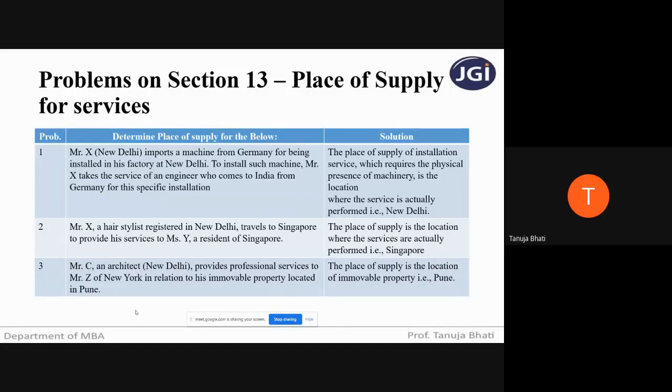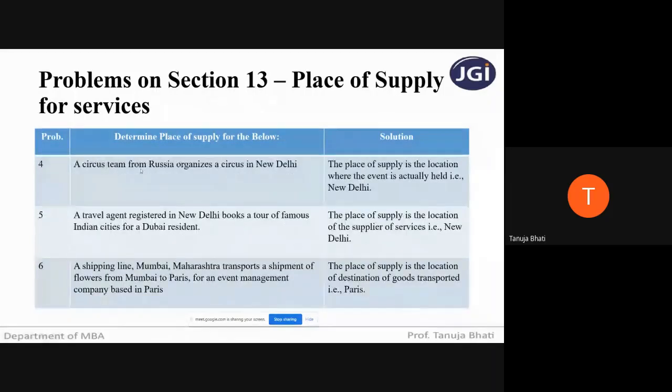Moving ahead. Okay, fourth problem. A circus team from Russia organizes a circus in New Delhi. Now we have seen that in case of any admission to an event or organizing an event, the place of supply is where the event is actually being conducted or held. So a circus team from Russia is organizing a circus in New Delhi. Where exactly is that event going to be actually held? It will be held in New Delhi.